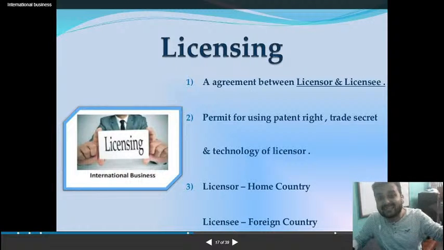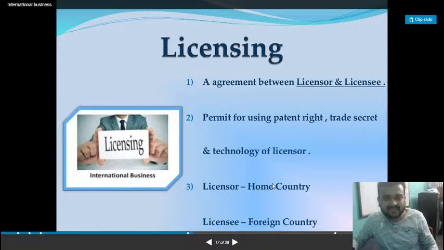So you are giving a license, a permit, a permission to use that technology or that software or anything. So licensor is the home country and licensee is the foreign country.